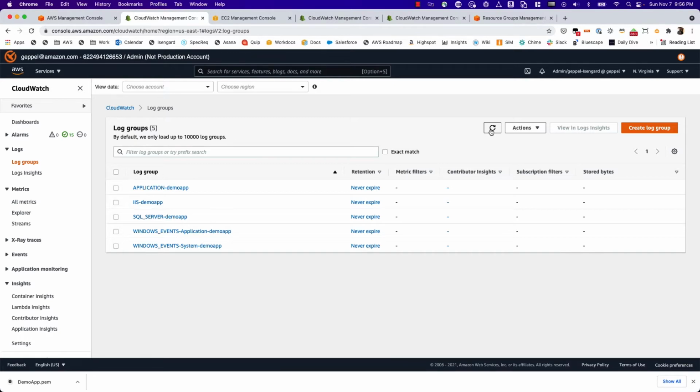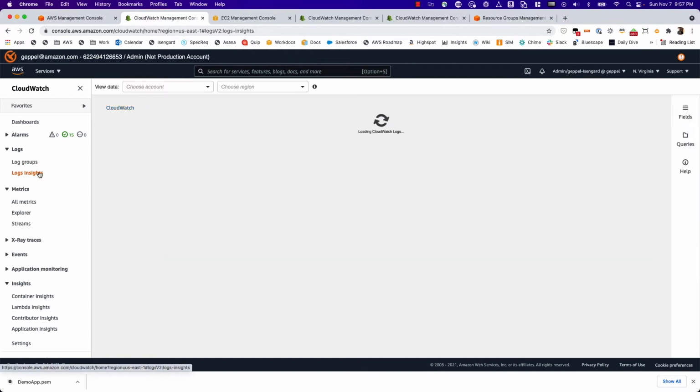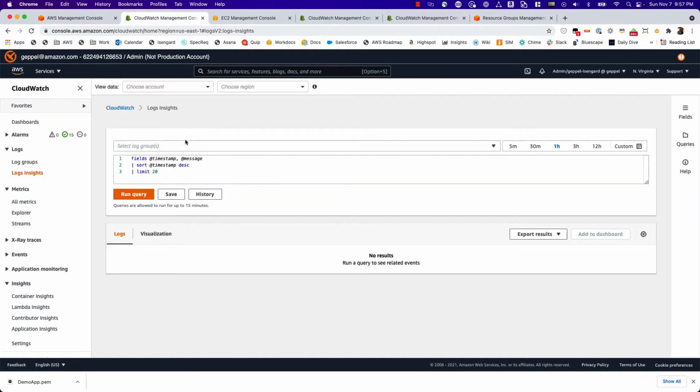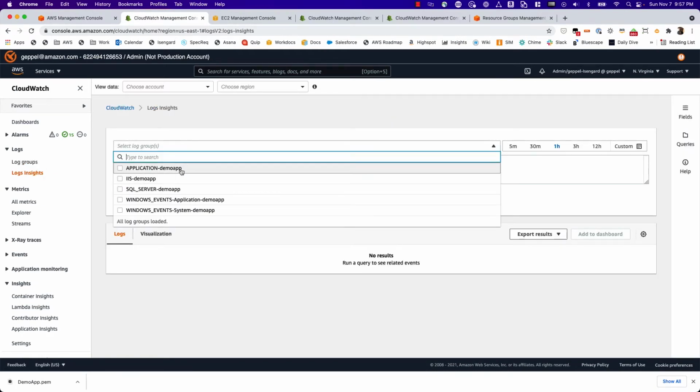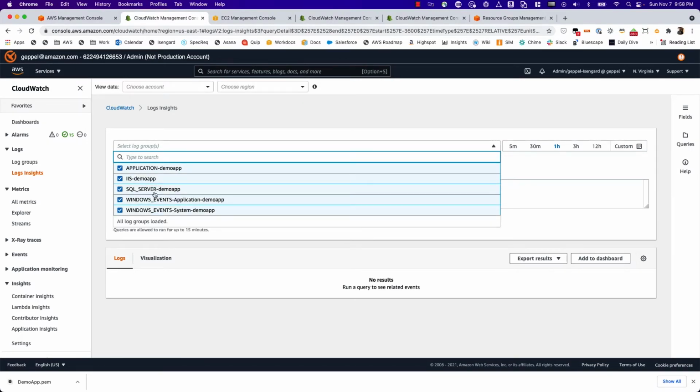So as you can see here, we have our log groups. I can go in and look at these individually, and I can go into each of the log streams. A log stream is just a type of dimension or way to segment a log group. So you generally do this by resource. But the easiest way to look at these logs is Logs Insights. So I can come into here. Again, this is a super easy way to search across multiple sets of logs or a specific log. I'll select a few of these, or all of them actually.